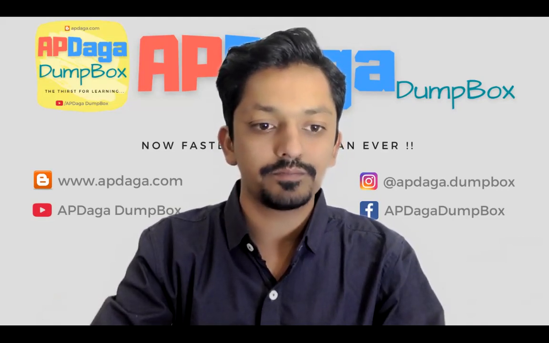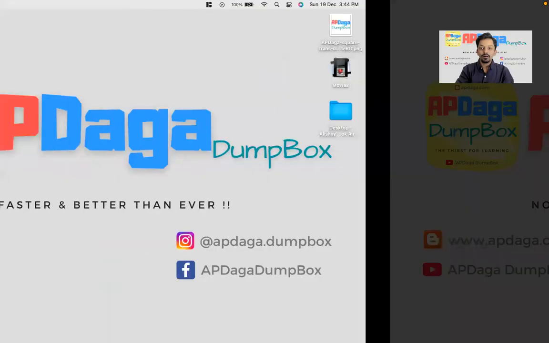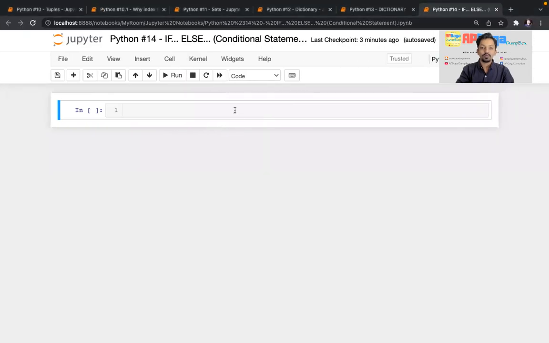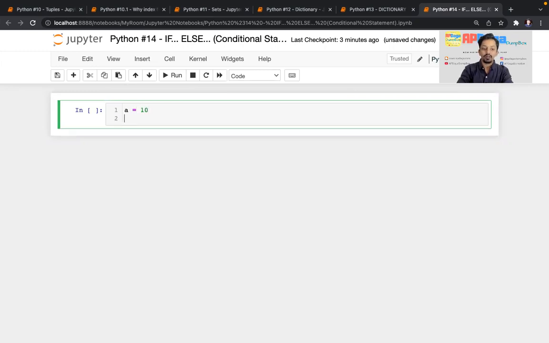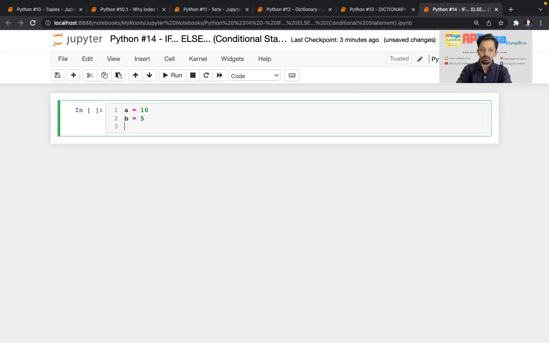I'm sharing my screen. So this is my Jupyter notebook. Right now, let's say I write multiple lines of code: a equal to 10, then b equal to 5, and some more lines. Then what will happen? All those things will get executed line by line, one by one, top to bottom.